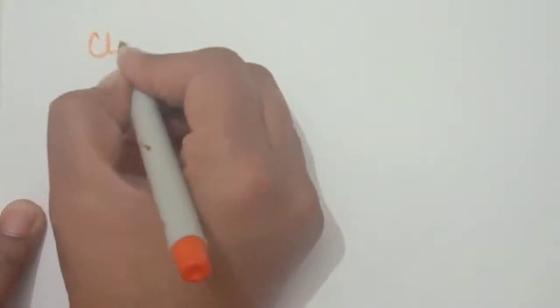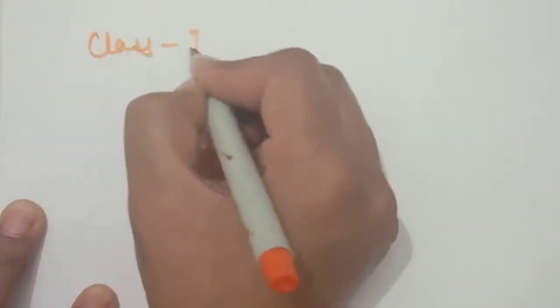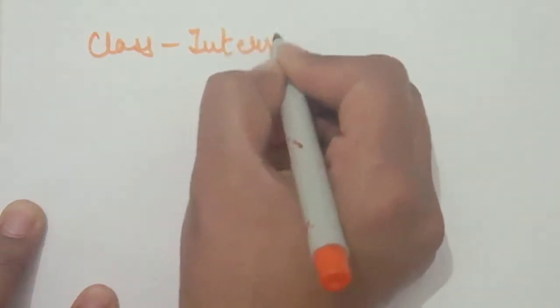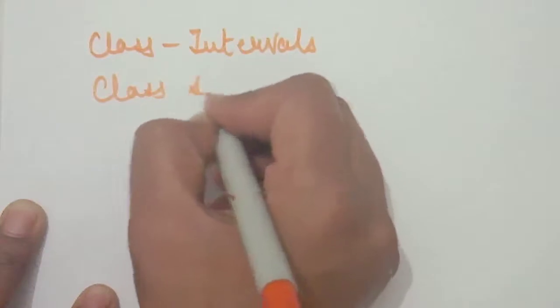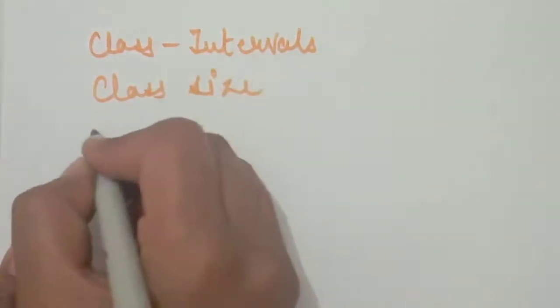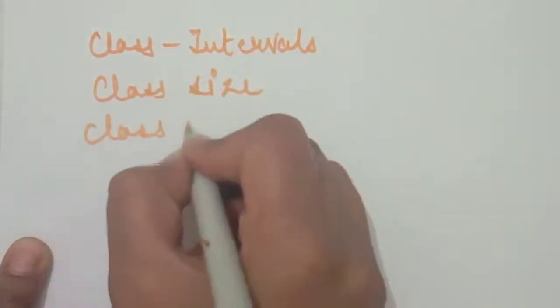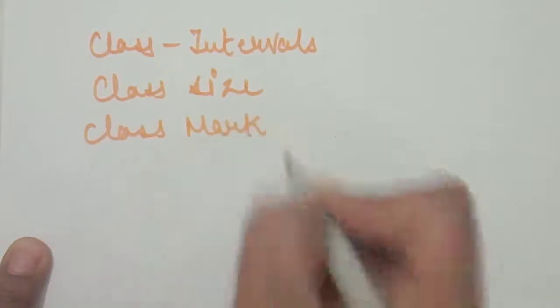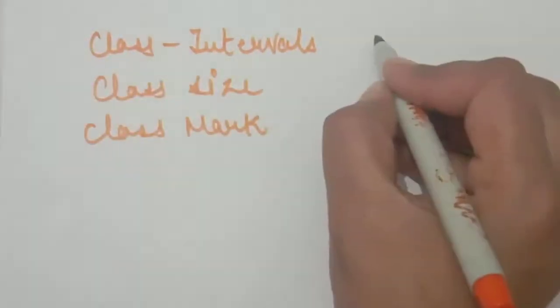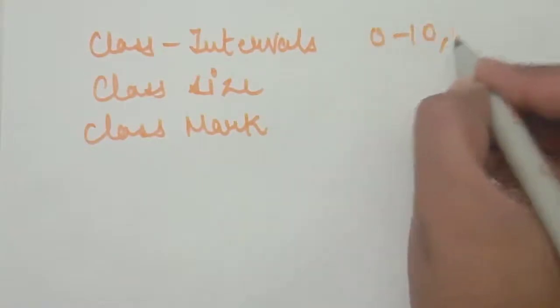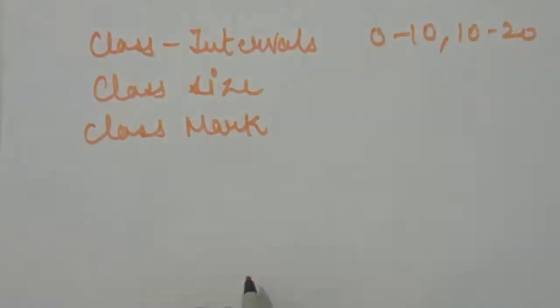So students, please do not confuse between 3 things: class intervals, class size and class mark. They all are different. Class interval means the intervals or the groups which we already made, like 10 to 20, 20 to 30.